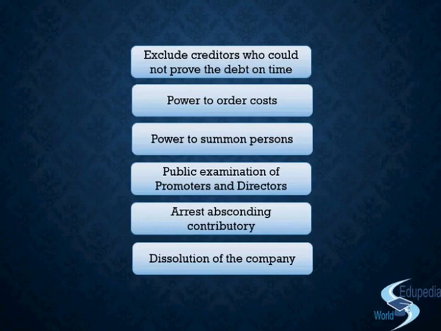Or otherwise, there is another ground that is left open: if the court feels that it is just and reasonable in the circumstances of that case, then the order of dissolution of the company should be made by the court. Got the point? So when you're talking about dissolution, it is either when the company has been wound up, or they know that the company cannot be wound up, or the company is not yet wound up, but there are some other just and equitable grounds on the basis of which you think that you should wind up the company. Then the court will order dissolution straightforwardly.